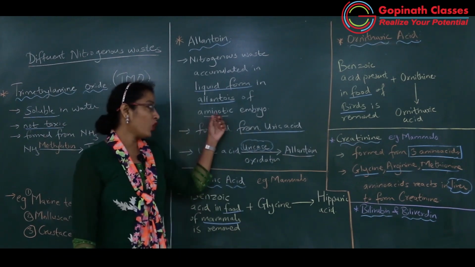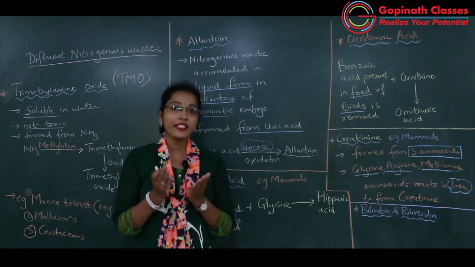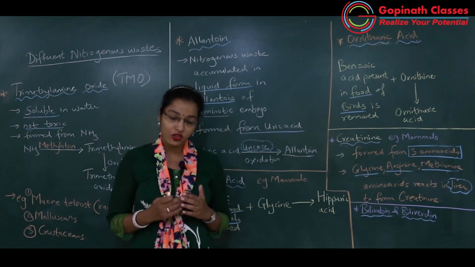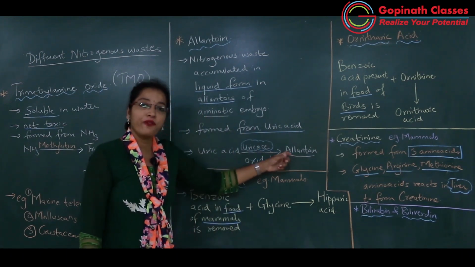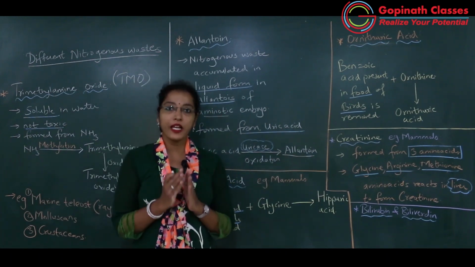So the amniotic embryo has a sac-like structure, the allantois, and whatever allantoin is formed by the embryo will be stored there for some time.